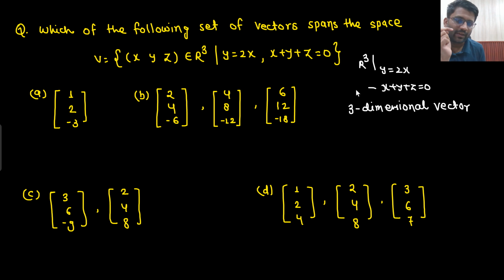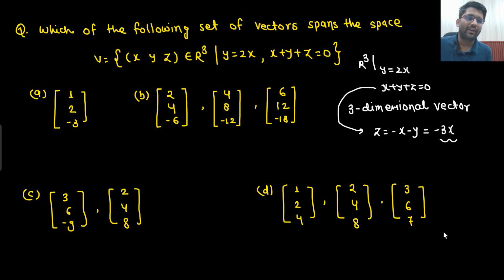Along with that, from here what do I see? That z is nothing but minus x minus y, and y is nothing but 2x, so z is nothing but minus 3x. So z is also depending on x, y is also depending on x. So effectively there is only one dimension. That means how many independent vectors would I require? Only one.